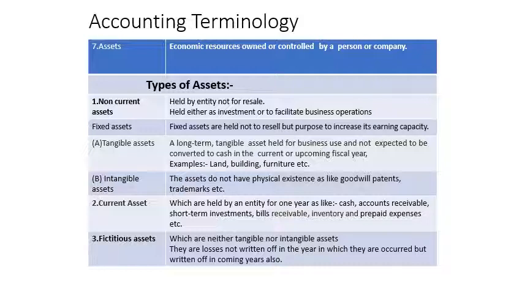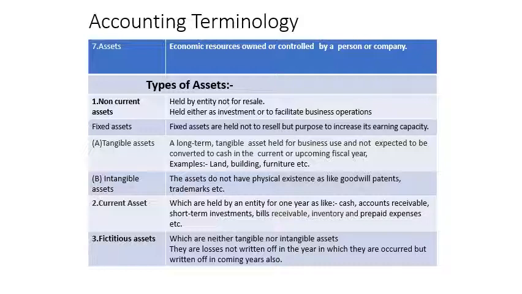So fixed assets means the purpose is not to resell, and the main purpose is to uplift the earning capability of the organization. Earning means increasing the profit power of the organization. It means these assets contribute to increasing the net profit of the organization. Now the fixed assets can be divided into two parts, tangible assets and intangible assets.